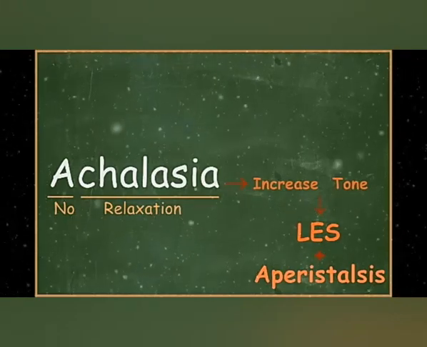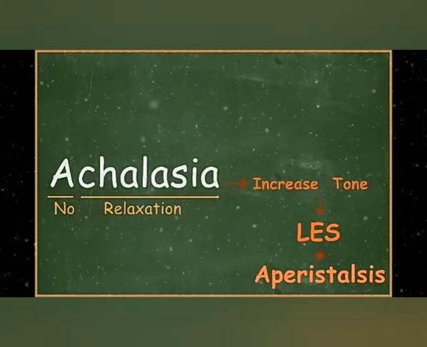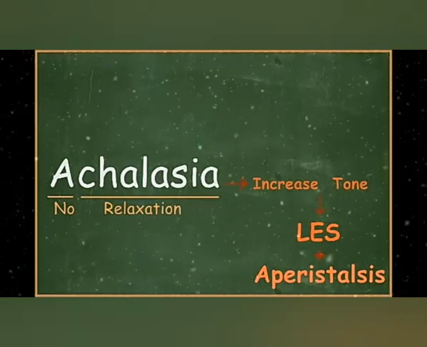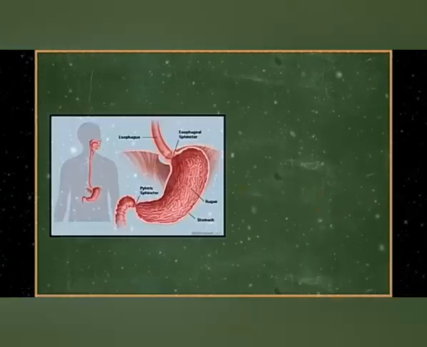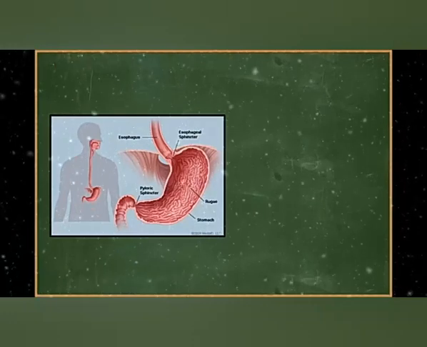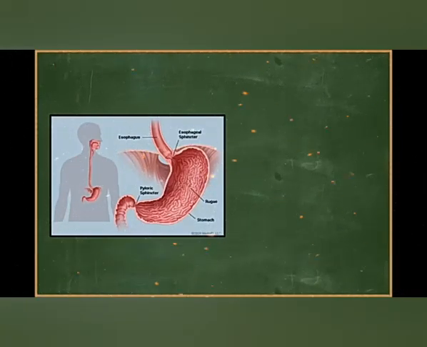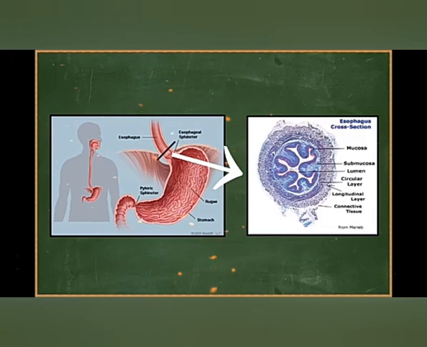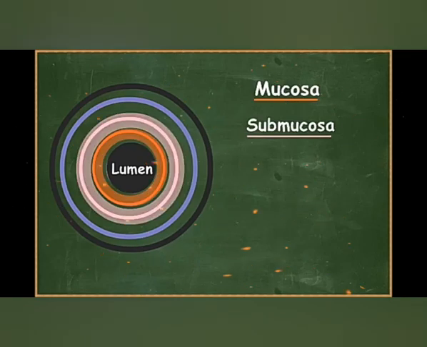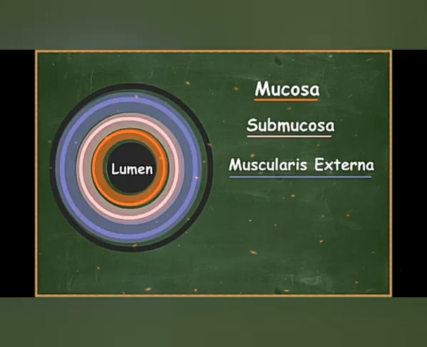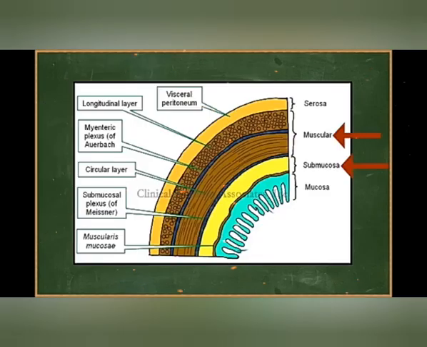Before we move on to what happens in this condition, I'll just give a brief summary of the histology of the esophagus. This will really help you understand the pathophysiology. Now, this is a picture of the esophagus, the lower esophageal sphincter and stomach. And if we take a section of esophagus, it will look something like this. Esophagus includes 4 layers from inside to outside: the mucosa, submucosa, muscularis externa, and serosa.